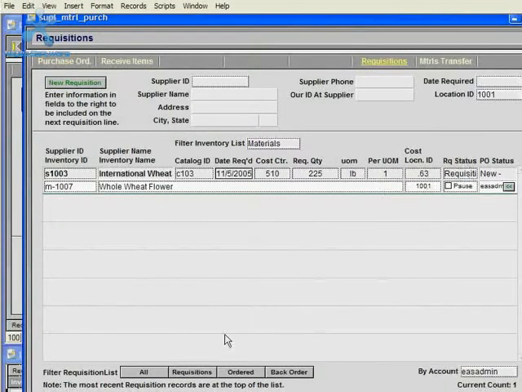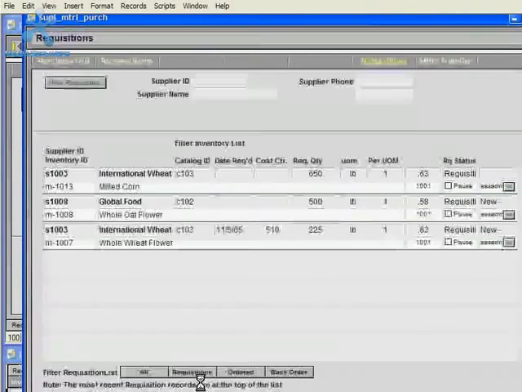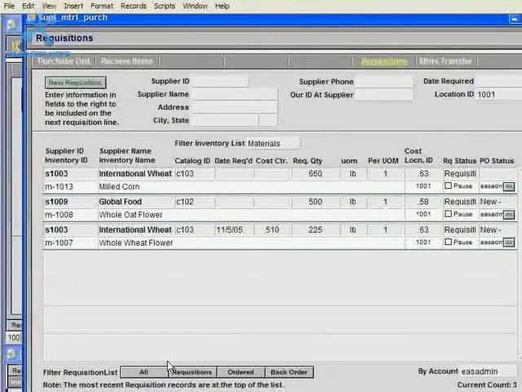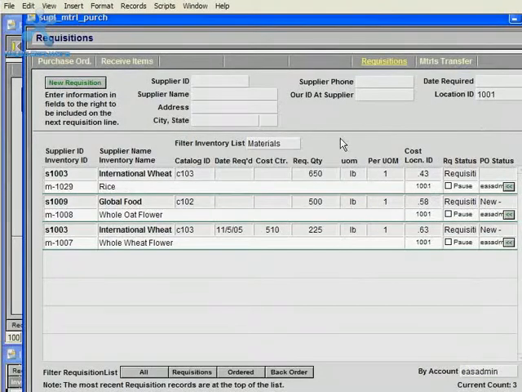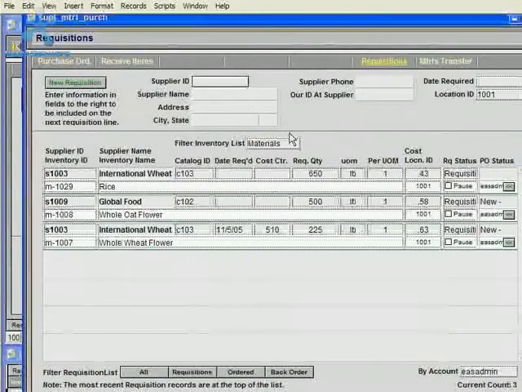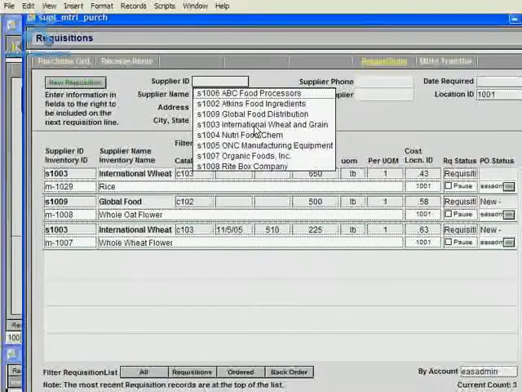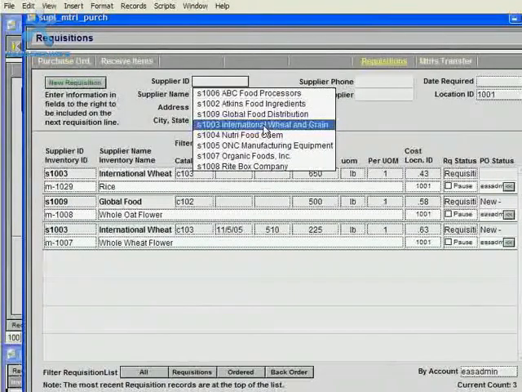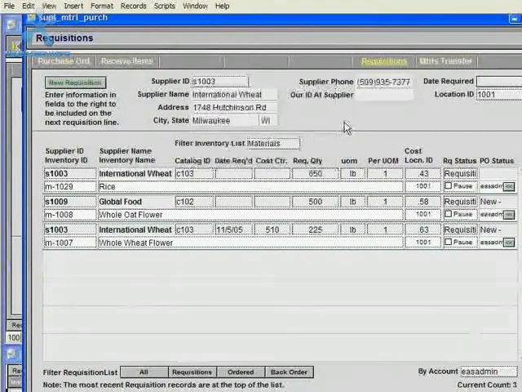requisitions. So now I'll click on the requisitions button to filter this list, and now you see there's 3 requisitions because I changed the one that was ordered. I changed the status to requisition. So now I'll go ahead and create a new requisition, and after clicking the new requisition button, if I have not chosen a supplier, it prompts me to choose a supplier first, and I'll go ahead and choose International Wheat and Grain again for this purchase.